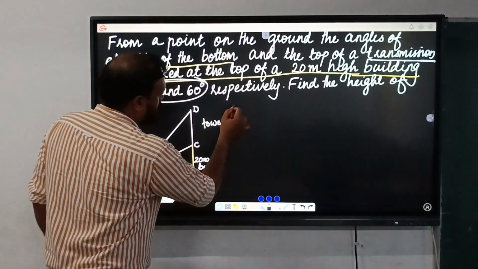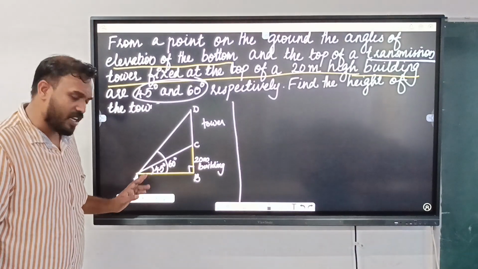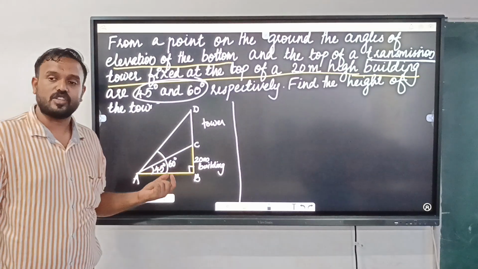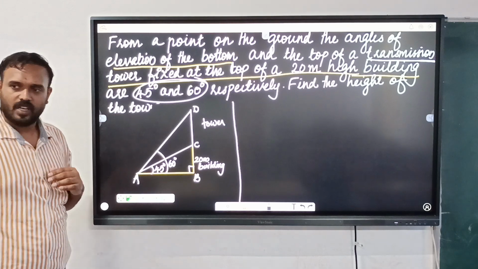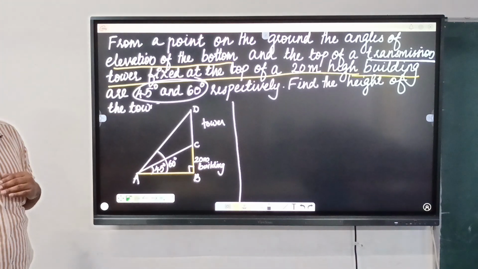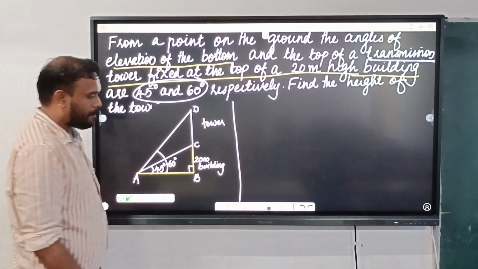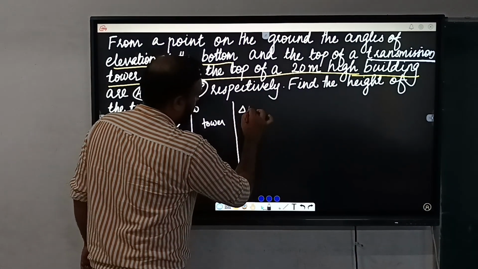Here in such situations, we can use the two right triangles. First let us consider triangle ABC.